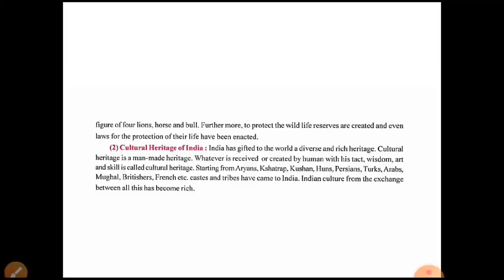India has gifted the world a diverse and rich heritage. Rich and diverse means different kinds of heritage, and the rich heritage which was gifted to the world. Cultural heritage is man-made heritage, while natural heritage is natural. Cultural heritage means whatever is received or created by humans.